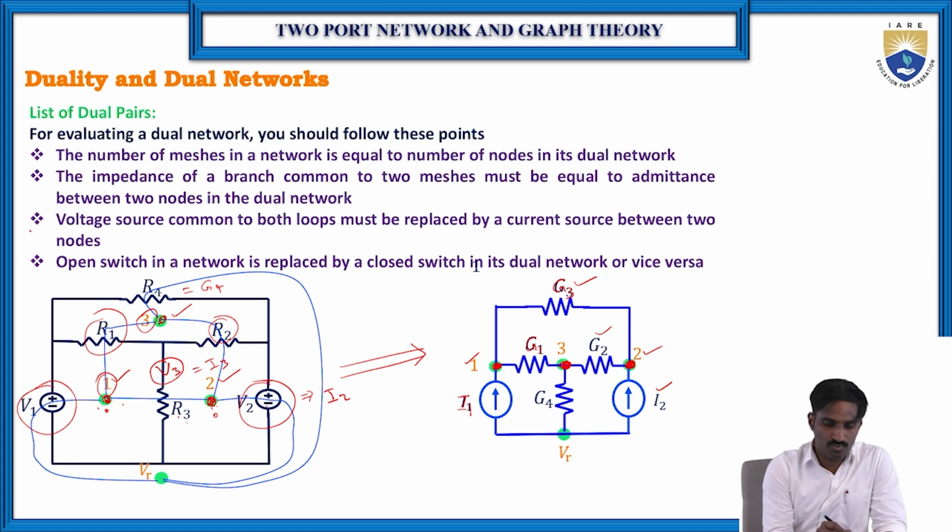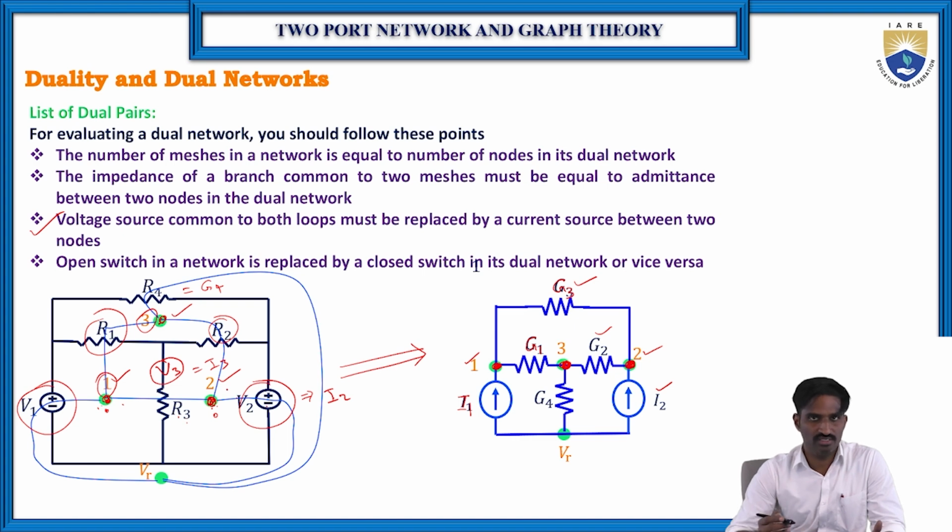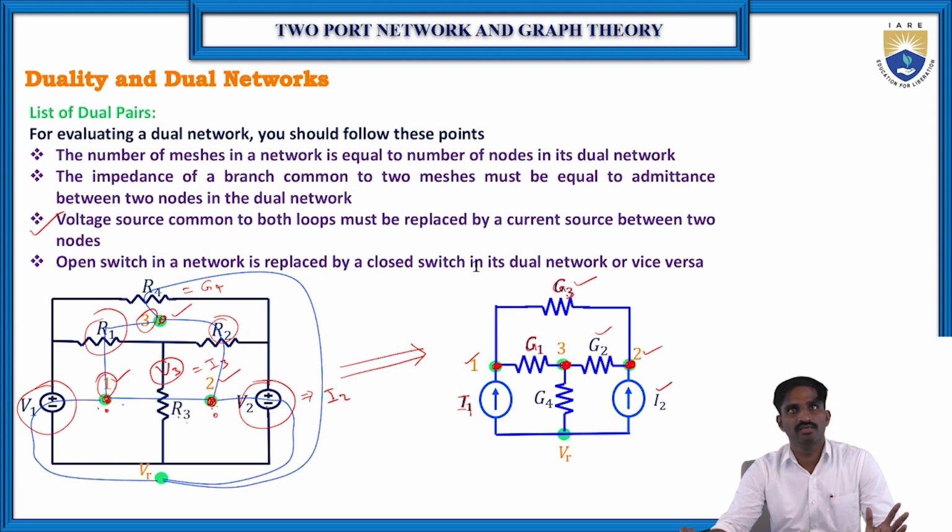That is what this point means. Then an open switch in the network is replaced with a closed switch in its dual network, and vice versa. Of course, here there are no open or closed switches, so in the dual network also we don't consider any switches. So this is how we can apply the concept of duality in electrical circuits.